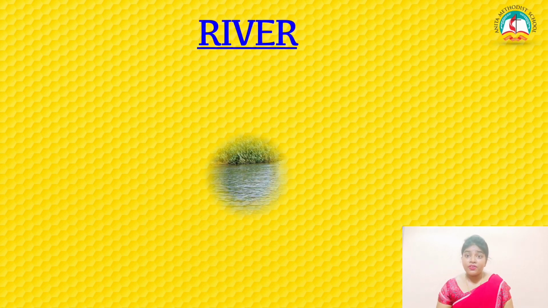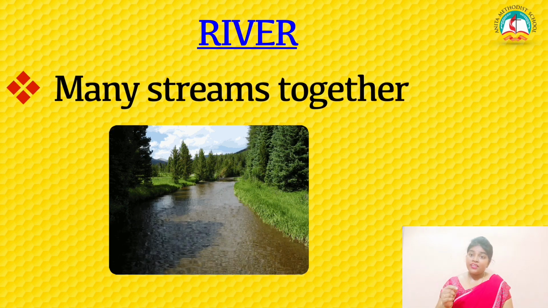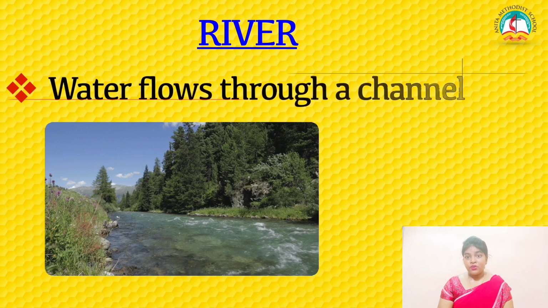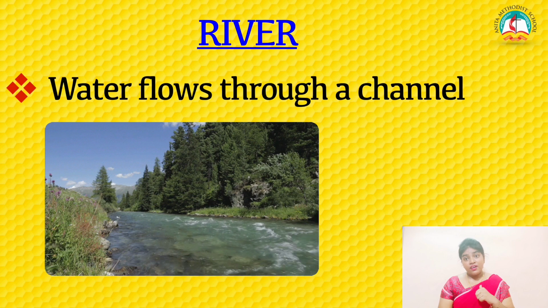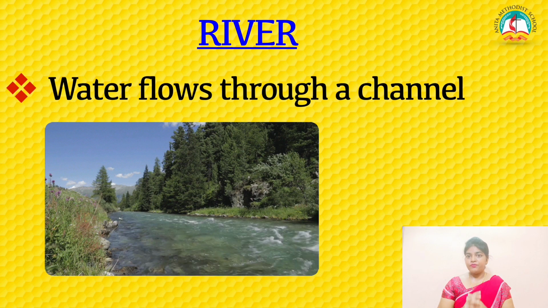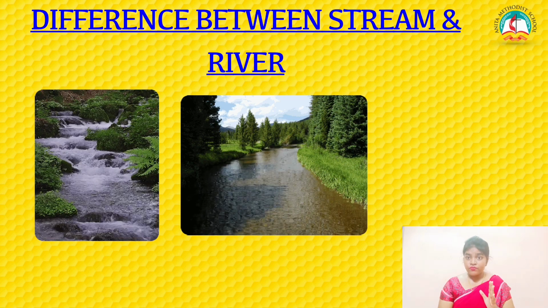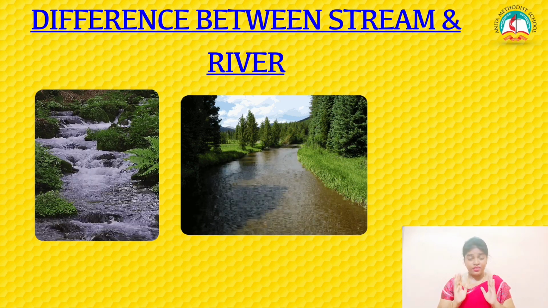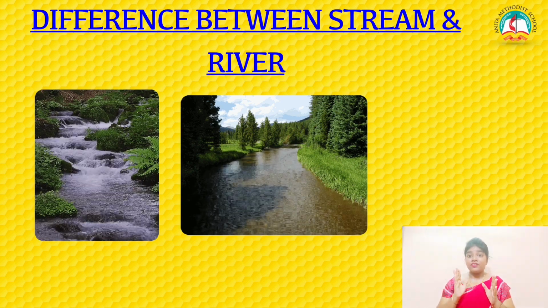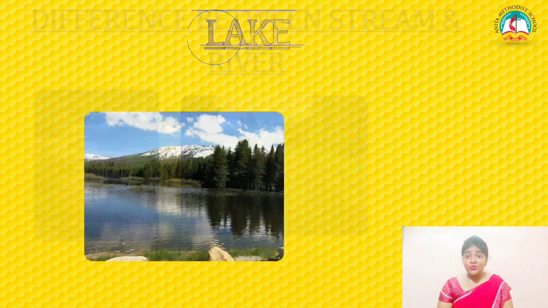And what is meant by river? Many streams together will make up a river. Okay, and in river also there will be a continuous flow of water, but it is a large channel. Okay, so when compared to stream, river is bigger. Okay, so many streams together forms a river. And what is the difference between a stream and a river? Stream is a flow of water. There will be a continuous flow of water, but stream is a smaller channel, and a river is a large channel. Okay, right.